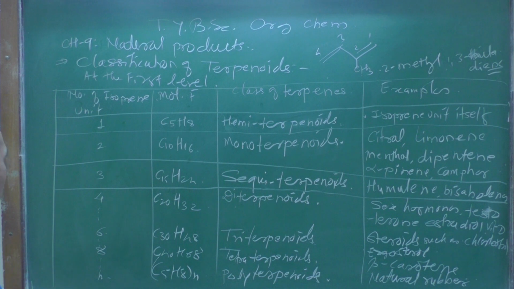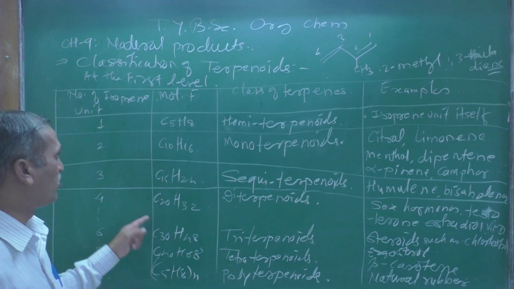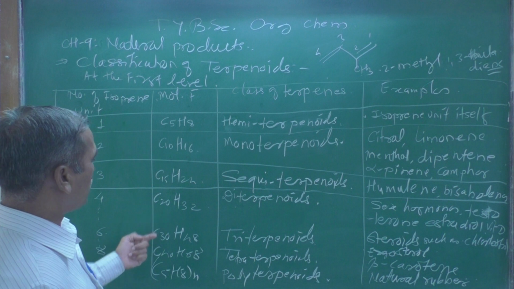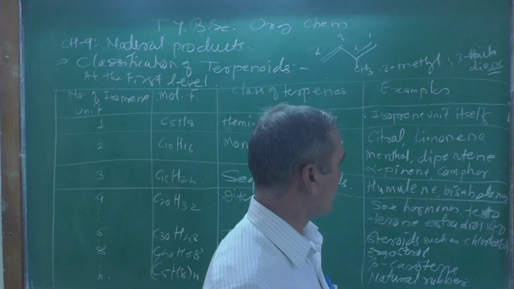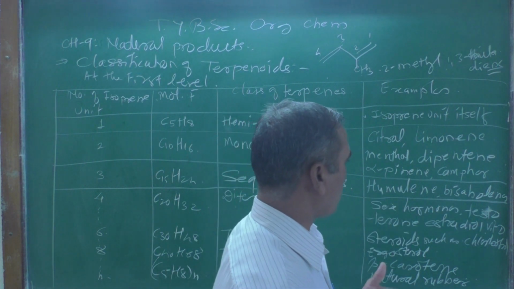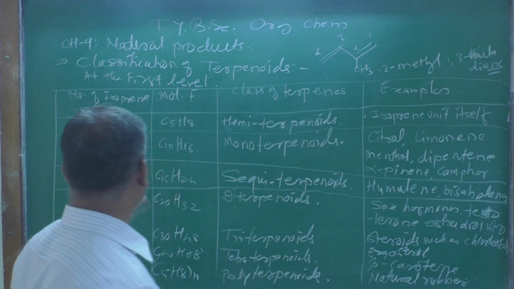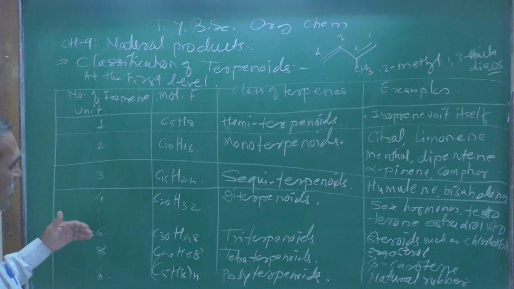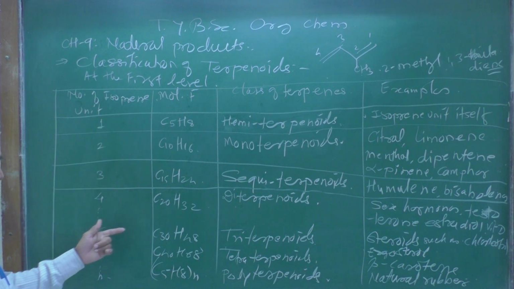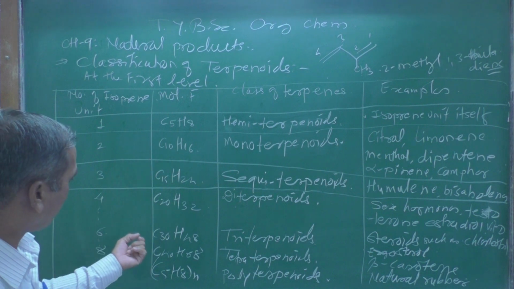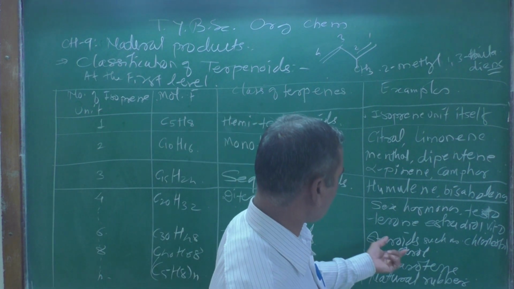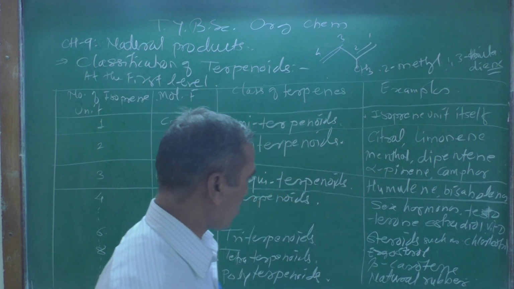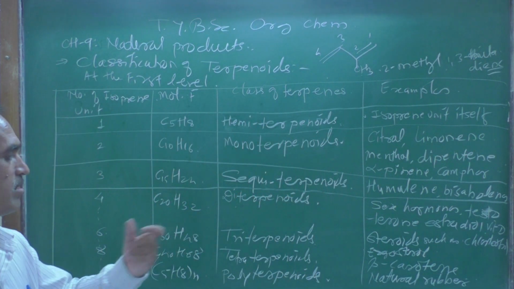Now look at the number of isoprene units being 4. You multiply by 4 and you get the molecular formula C20H32, that is diterpenoids, and the examples are sex hormones, testosterone, estradiol, and vitamin D. Now here 6: multiplied by 6, the resulting molecular formula will be C30H48, that is triterpenoids, and the examples are steroids such as cholesterol and ergosterol.